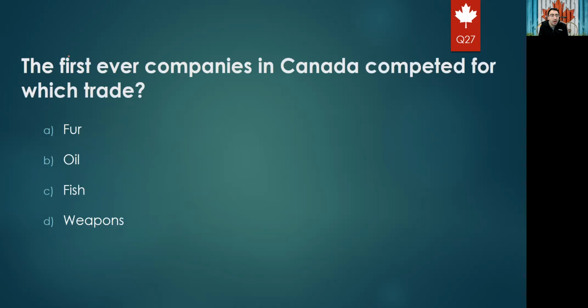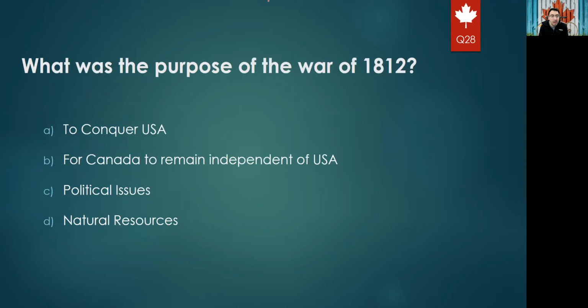This question: the first ever companies in Canada competed for which trade? This is another way of asking the same question. Fur, oil, fish, or weapons. Yes, the first companies were actually competing with Aboriginal people, and the most important trade for Aboriginal people was fur. Next question: what was the purpose of the War of 1812?